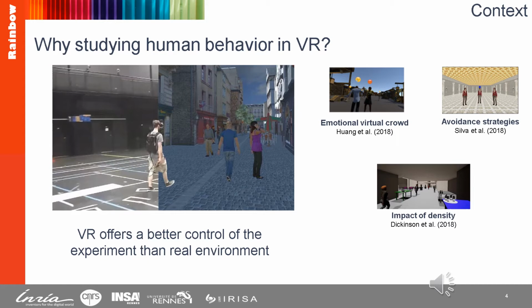So crowd behaviors were previously studied in VR. For example, Young studied the effect of emotions in crowd behaviors. Silva and his colleagues show that sound has no effect on maneuvers to avoid collision with three other walkers, and Dickinson demonstrates that crowd density has an impact on the participant's affective state. And in this work, we are interested to explore the effect of density on interaction neighborhood, and more especially, how density may increase or decrease the number of neighbors.